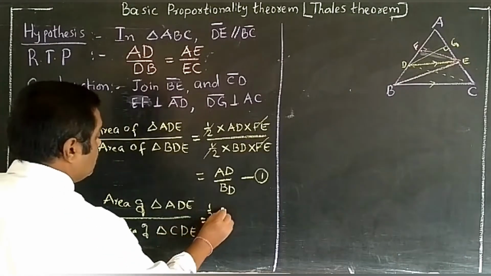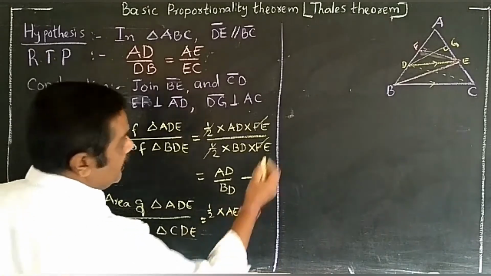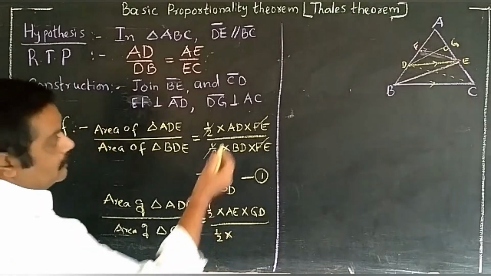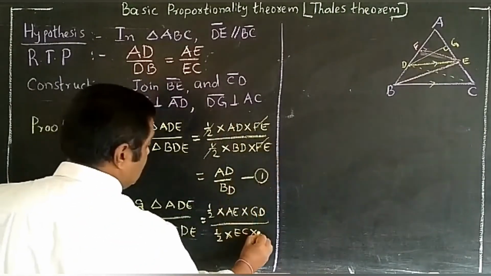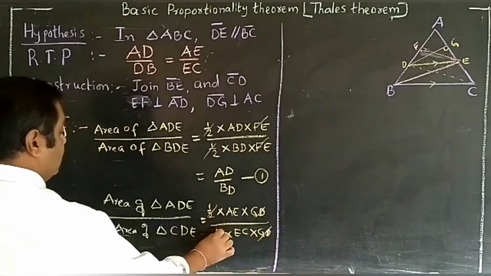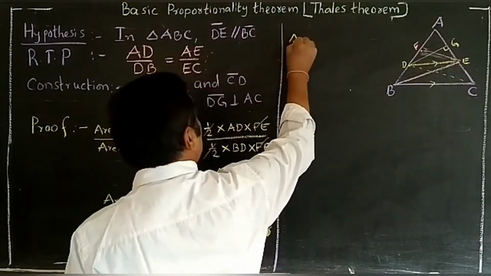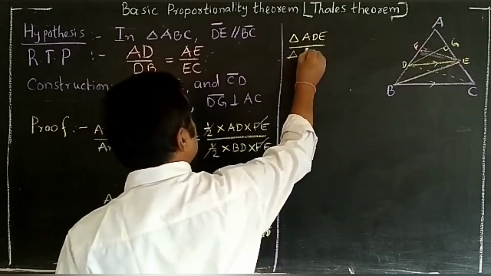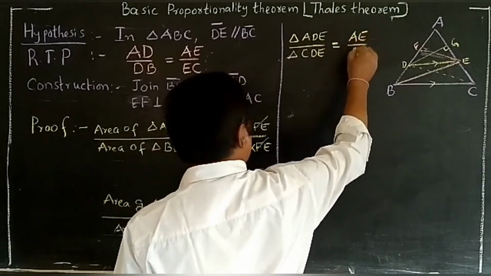Here also half into base AE, and the perpendicular height is GD. Same, half into base AC for triangle CDE and perpendicular height GD only. GD cancels, half cancels. So we got area of triangle ADE by triangle CDE is equal to AE by EC.